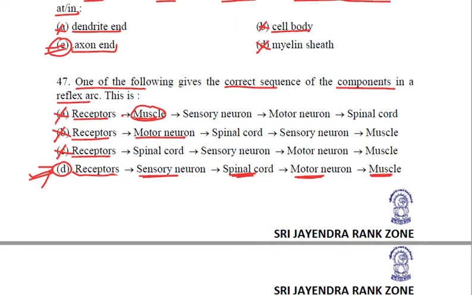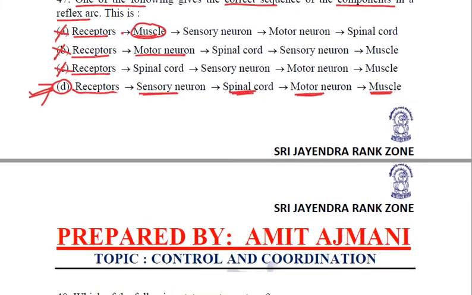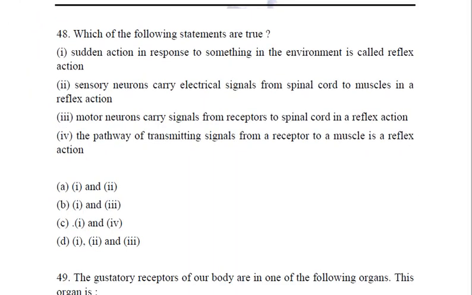Very important. Do remember it, asked many a times. So D is what you are going to mark as your option for this question. Fine. Coming to the next question. Which of the following statements are true? Okay, we need to see where and how truth prevails. First option is sudden action in response to something in the environment is called reflex action. Yes, it is a sudden action. So we can say that this statement is true.